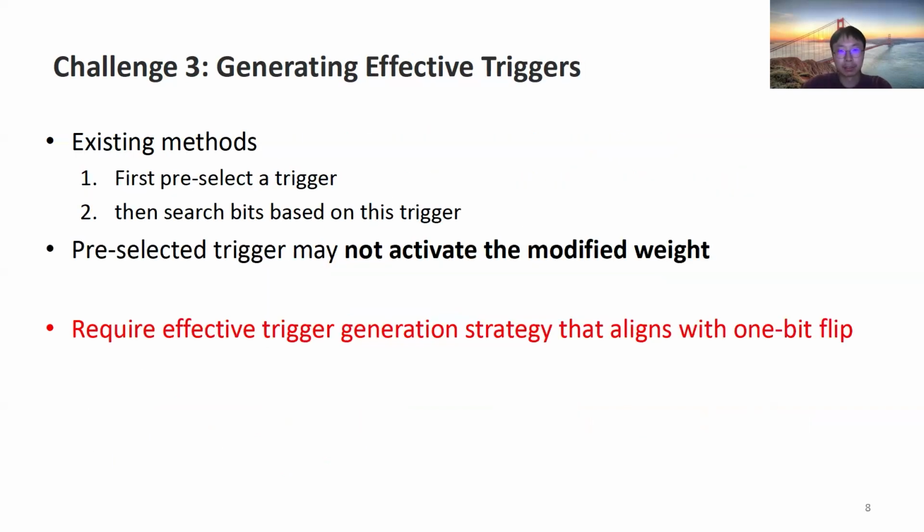Third, how to generate effective triggers. Existing methods often pre-select a trigger for backdoor attacks, then search potential bits based on this pre-selected trigger. However, with only a single bit flip, the pre-selected trigger may not activate the weight containing the flipped bit, failing to generate the attacker-desired output. Thus, one-bit flip attacks require developing an effective trigger generation strategy that aligns with single-bit flipping.